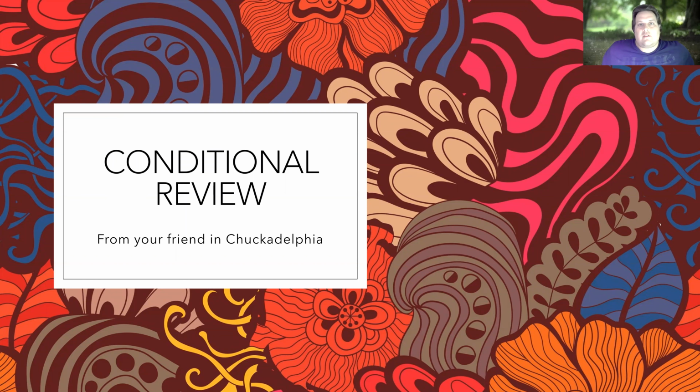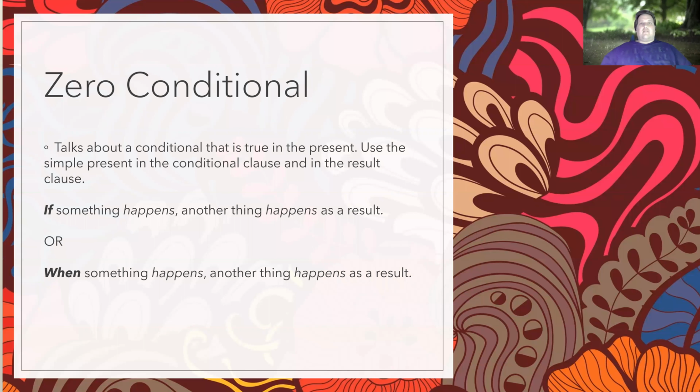And tonight I wanted to talk to you about two types of conditionals. All right, so I want you to forget the problems of the world right now, relax, and come along with me for the ride in Chuckadelphia as we talk about the zero conditional and the first conditional. So here we go. Okay, the zero conditional is the conditional that talks about something that is true in the present. Okay, we use the simple present in the conditional clause and in the result clause.